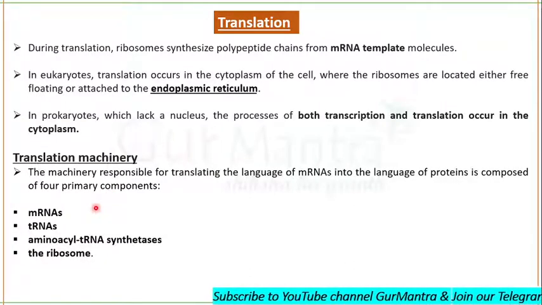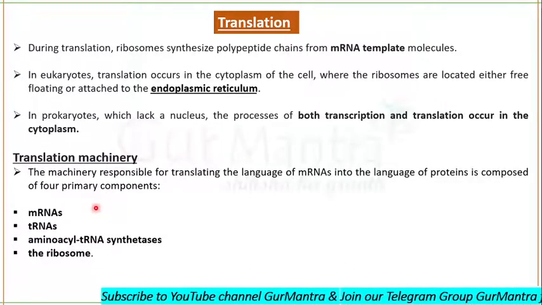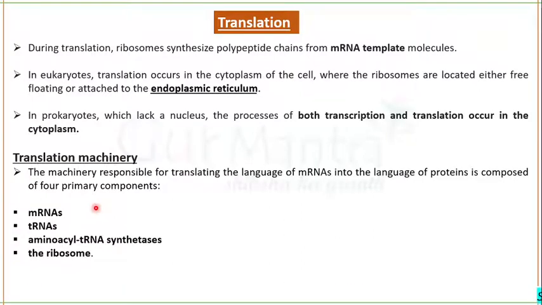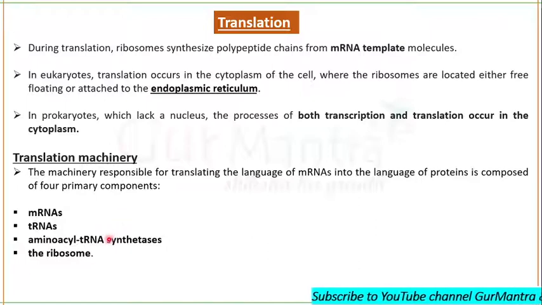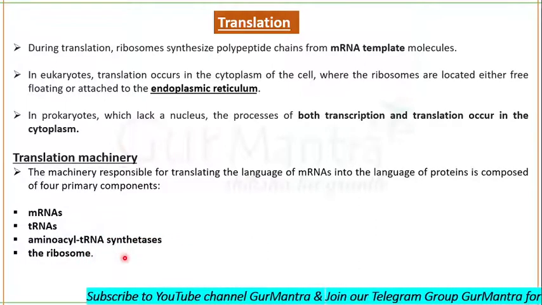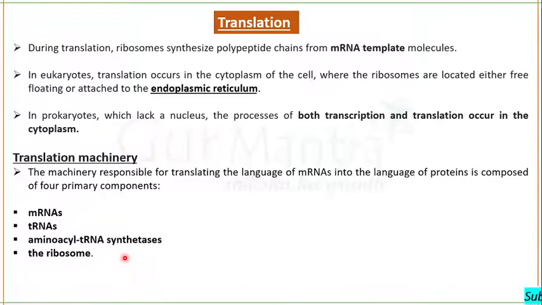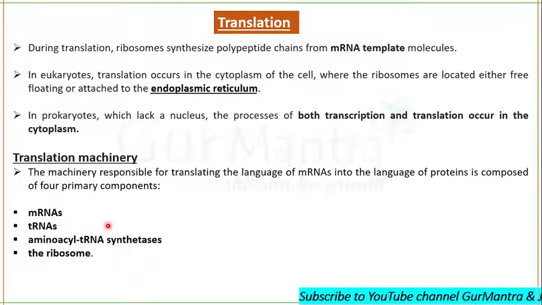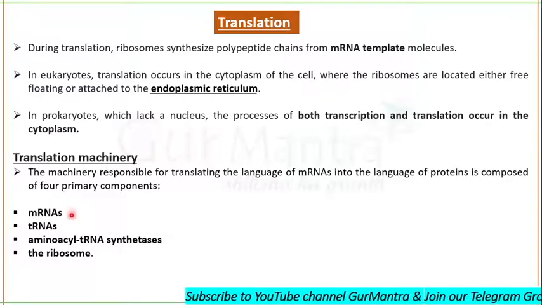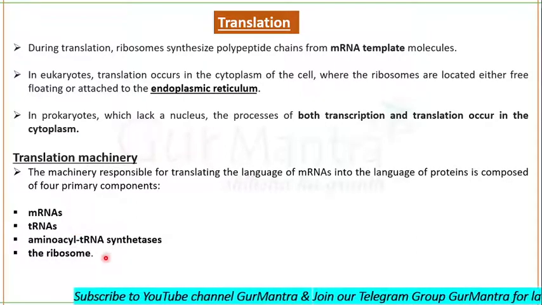There are many components, but four are the important ones: mRNAs, tRNAs, amino acyl tRNA synthetases, and the ribosome. The ribosome is formed of protein plus rRNA, or I can say rRNA plus proteins. I have already covered mRNAs, tRNAs, and rRNAs.